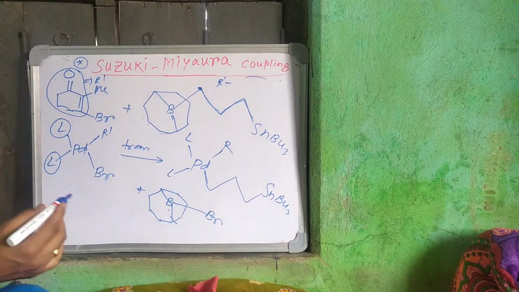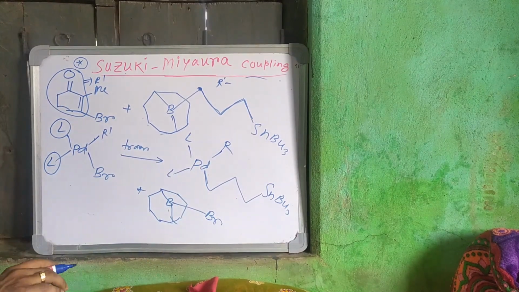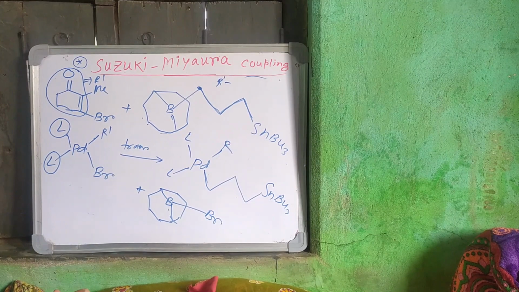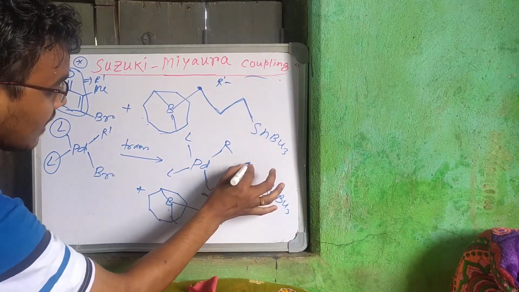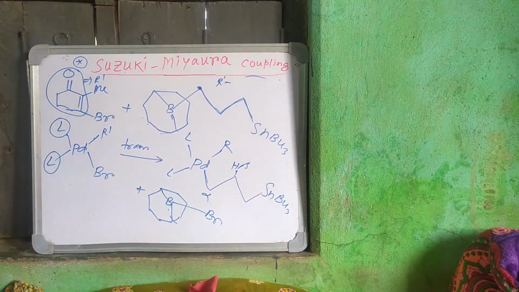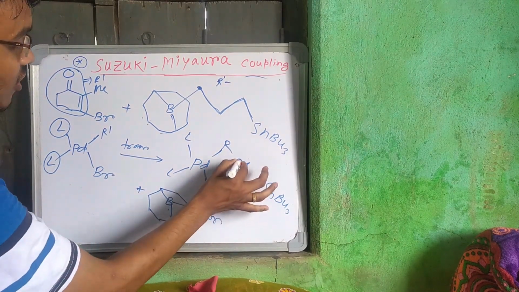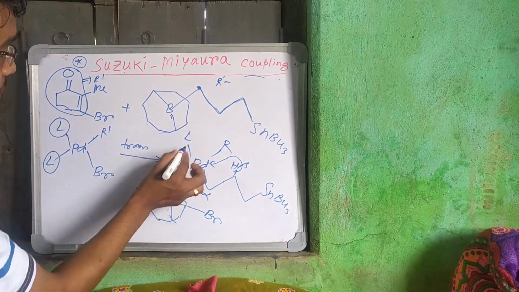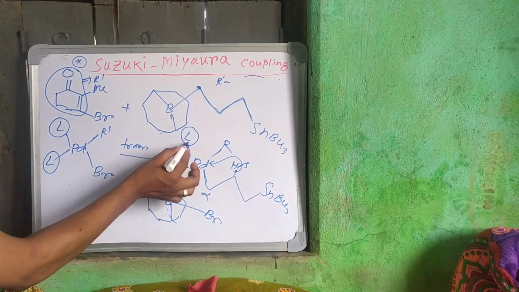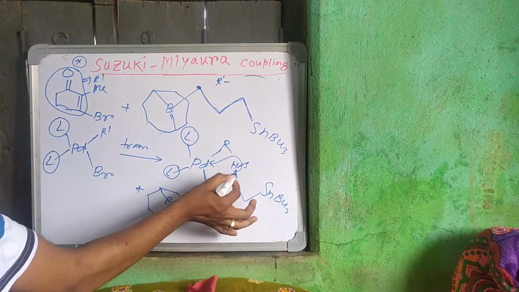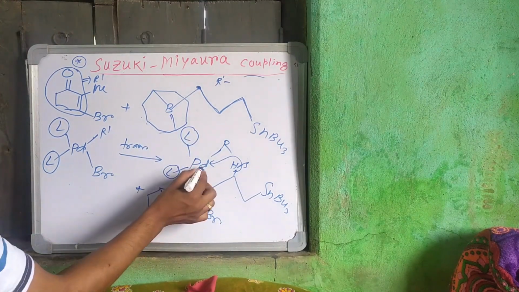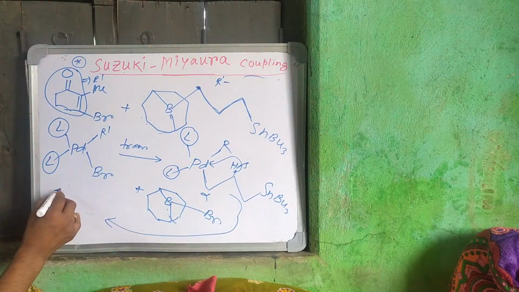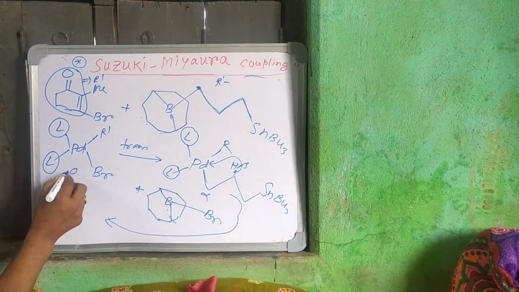So here you can see in organometallic reaction the beta hydride elimination is the dissipative reaction, it is the wasting reaction. Here alpha and beta. So beta hydrogen elimination is very fast, so it should easily undergo beta hydrogen elimination. But actually the ligand is so bulky that it can't undergo any type of beta hydrogen elimination. Rather, it undergoes reductive elimination to get the product, like that. Simple reductive elimination.